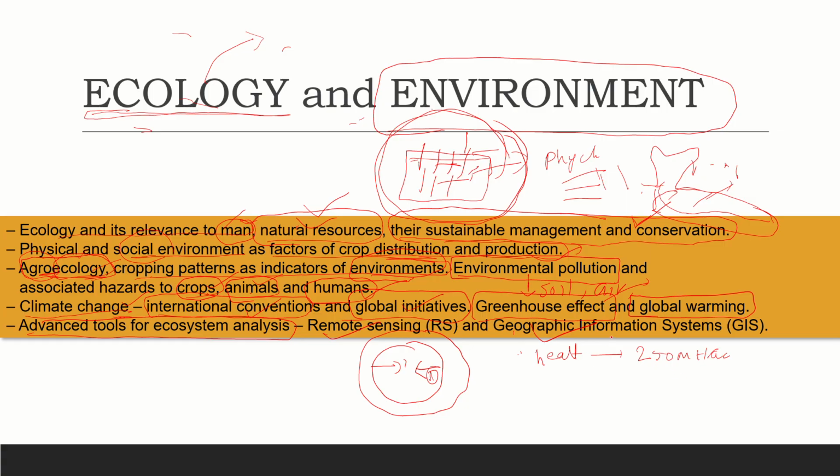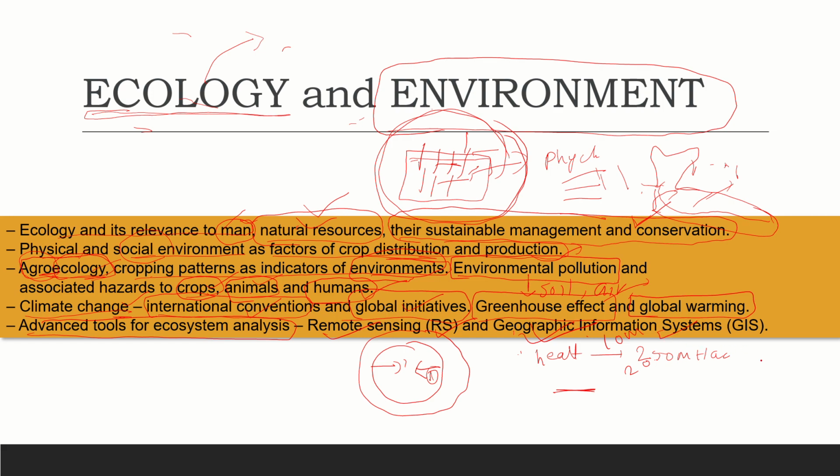They will give figures like 100 million hectares, 200 million hectares. So how do humans measure this is the common question we have. Humans don't measure manually on the land. These remote sensing and geographic information systems are analyzing tools that help us to measure this land.